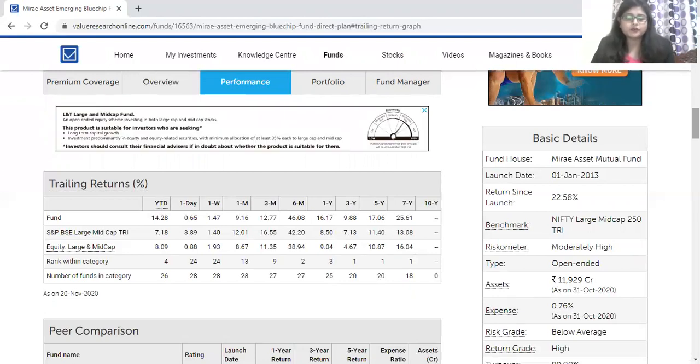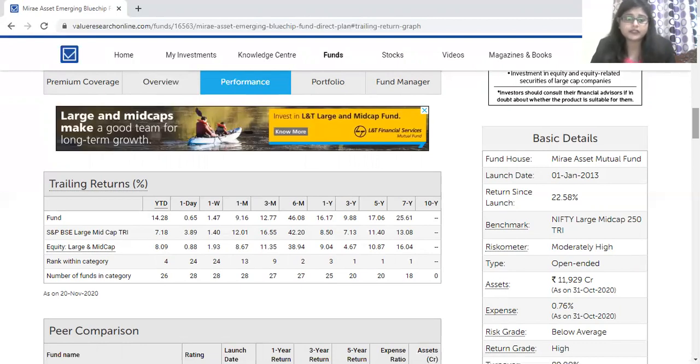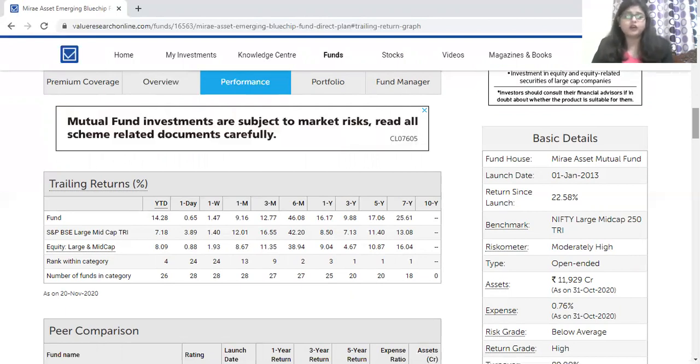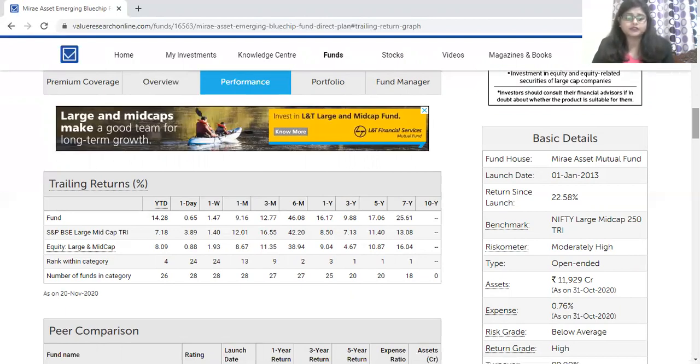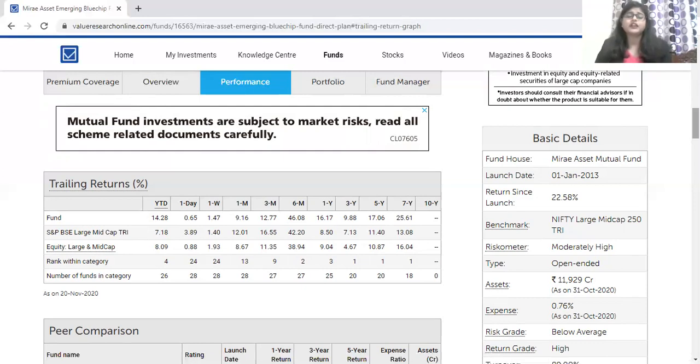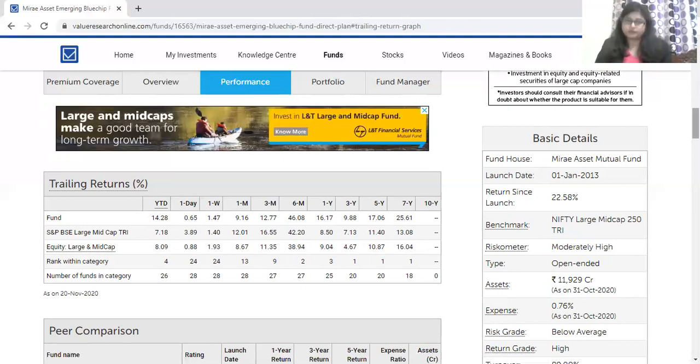Trailing return will include YTD, that is year to date, 1 day, 1 week, 1 month, 3 months, 6 months, 1 year, 3 years, 5 years, 7 years, and so on. This will provide a comparison with the S&P BSE Large MidCap, which is a market index, and the equity large and mid cap category, which is the individual fund performance of equity, including both large and mid cap funds. And this fund is a mixture of these two things.